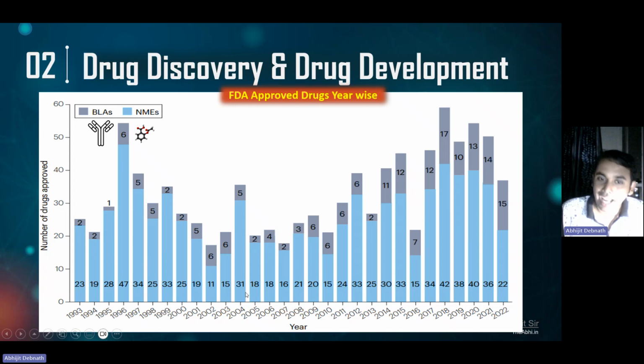The reason is the advancement of technology like computer aided drug design, molecular docking, molecular dynamics simulation, DFT, drug likeness, ADME, toxicity, and also machine learning, artificial intelligence, and deep learning based techniques. All these things are helping us get better drug molecules, which show much better therapeutic effectivity in clinical trials, and the FDA is approving the drug molecules.